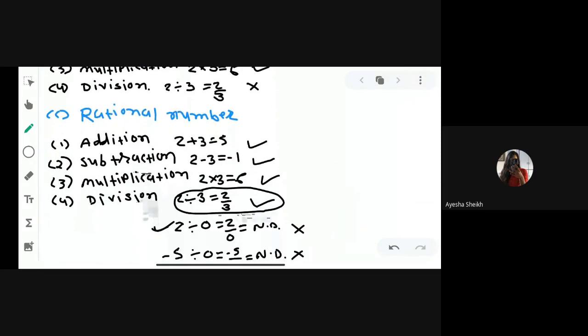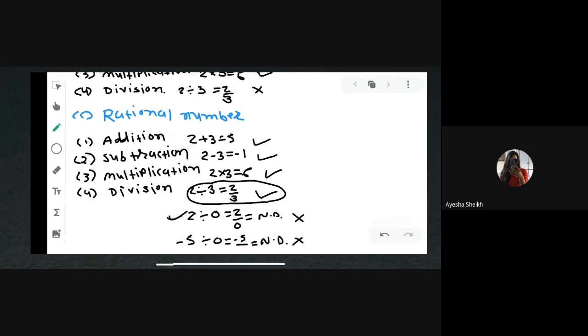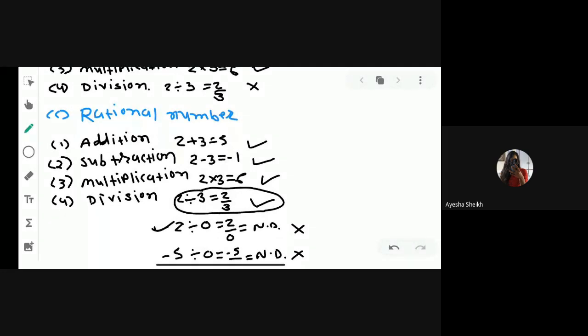And same thing for rational numbers. You can see under the addition, subtraction and multiplication, we are getting the final answer in rational numbers, so it is closure. But in case of division, we have some examples in which the rational numbers are closure under the division. But when we take some other examples like 2 divided by 0 and minus 5 divided by 0, we get the final answer not defined. It means it is not closure under the division. Clear, all of you, the first property, closure property? Yes, sir.